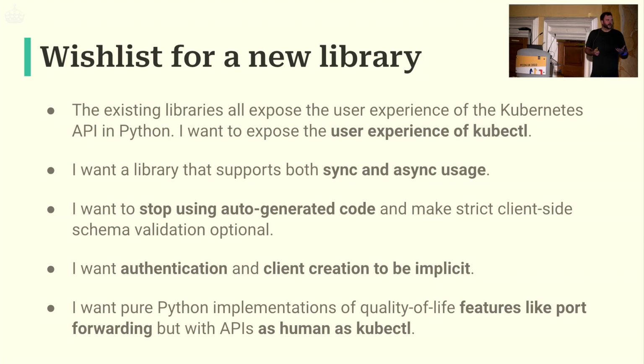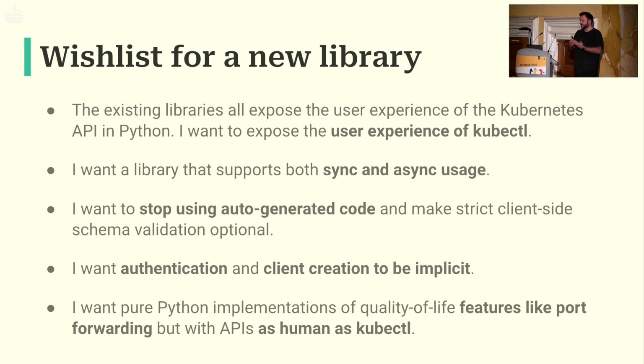We also do a lot of async IO stuff in Dask, but sometimes we need sync code. It'd be really nice if it could do both. And I want to get away from this auto-generated stuff. Now, the auto-generated libraries do a lot of client-side type checking of all the different objects and all the different things you're creating for Kubernetes. And that's great and it's very correct, but sometimes it gets in the way. It's kind of the Go side of Kubernetes spilling over into Python world, and it feels extremely rigid in many cases and extremely verbose. And these are not Python types, they're messy. So I want to get away from that auto-generated code as much as possible.